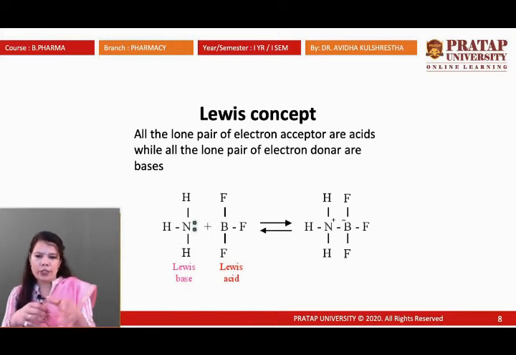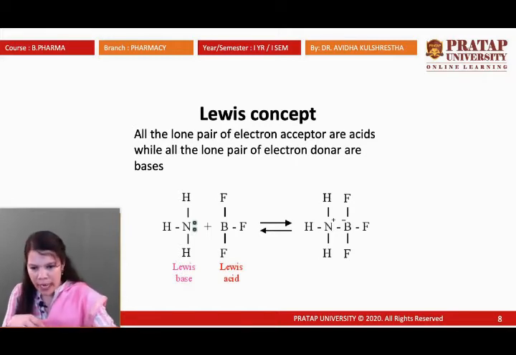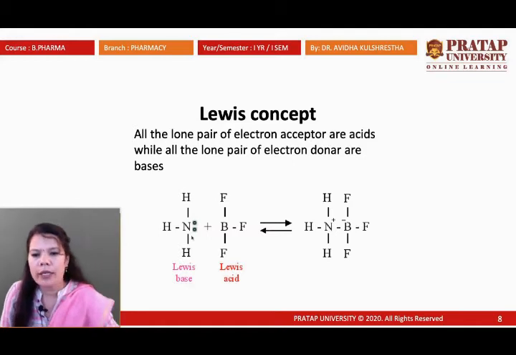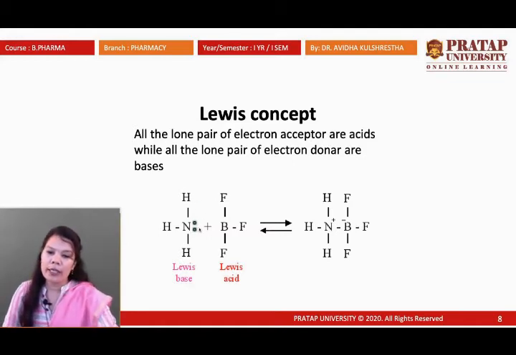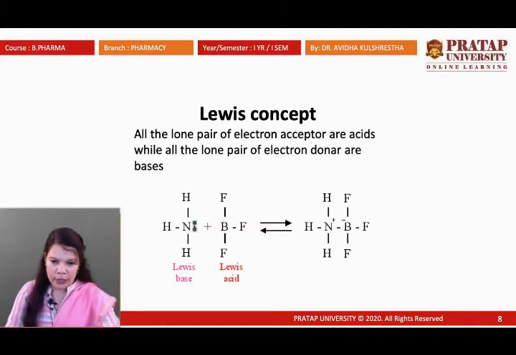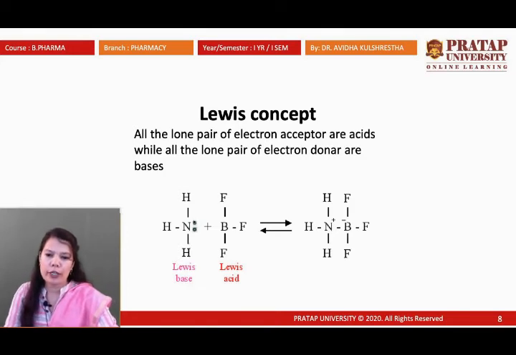In this structure you can see NH3, which is ammonia. Ammonia is donating its lone pair of electrons to BF3. So here BF3 works as the Lewis acid and ammonia is the Lewis base, because ammonia donates a lone pair of electrons and the lone pair is accepted by BF3. This is the combined product of the Lewis acid and Lewis base.